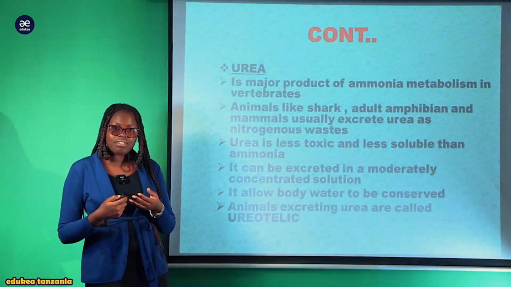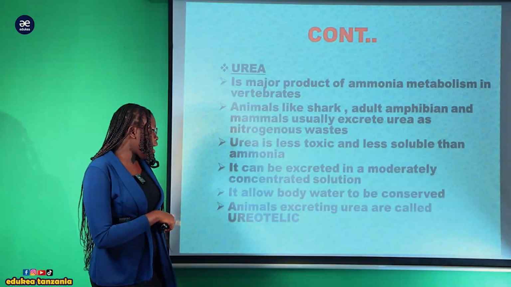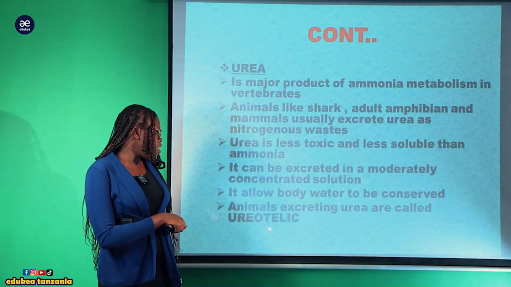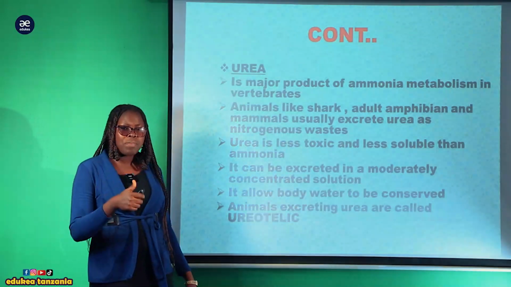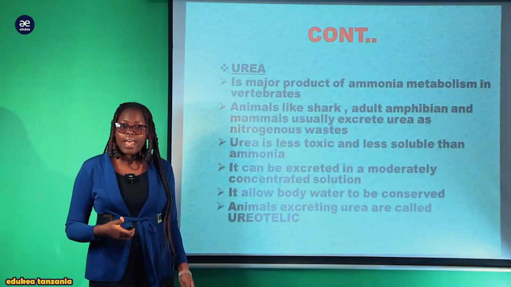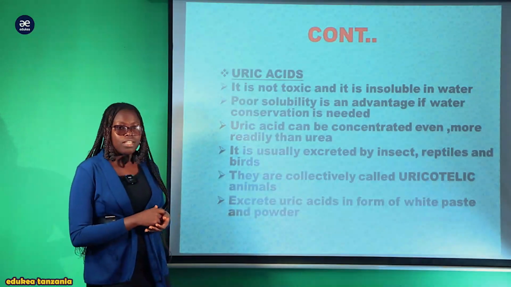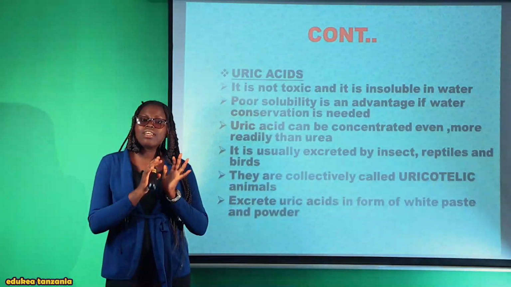Na organism which excrete urea wanaitwa ureotelic animals. So animals excreting urea are called ureotelic animals. So human being are ureotelic animals because they tend to excrete urea as one of the nitrogenous waste. Another one is uric acid. Uric acid, this is less toxic and insoluble.